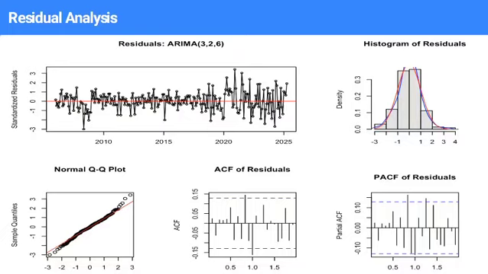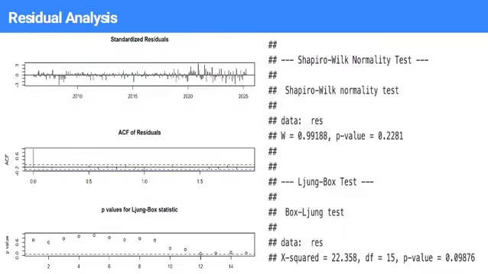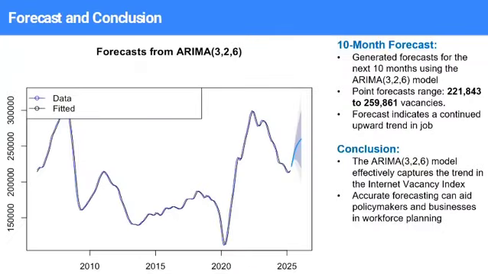Let's comment on the normality test now. It indicates that the residuals were approximately normally distributed, although some mild deviations were observed, which is acceptable in real-world data. Here you can check the p-value plot where all the points are above the line, which is acceptable. Using ARIMA(3,2,6), we forecasted job vacancies for the next 10 months.